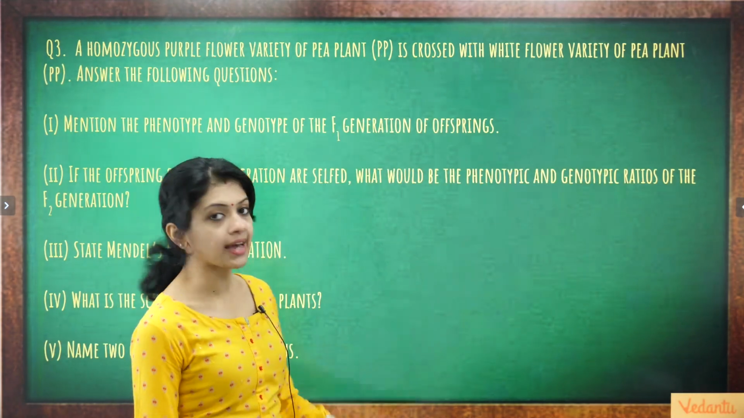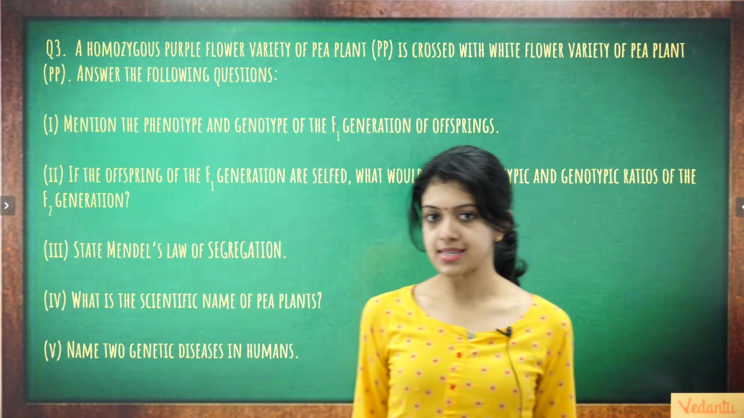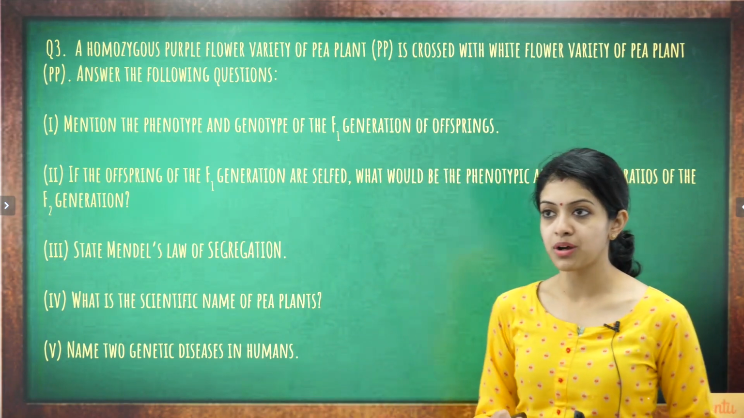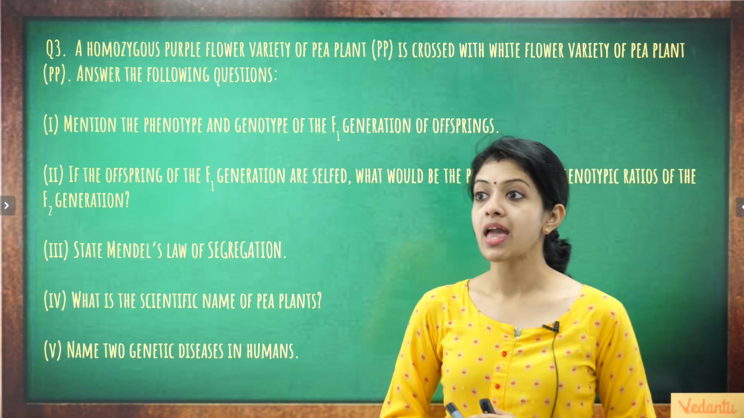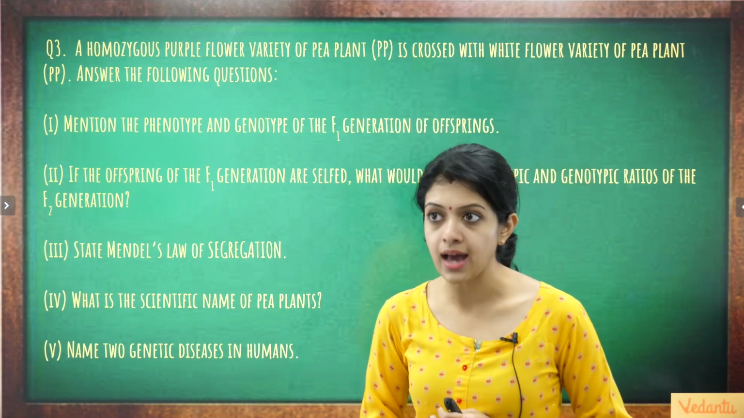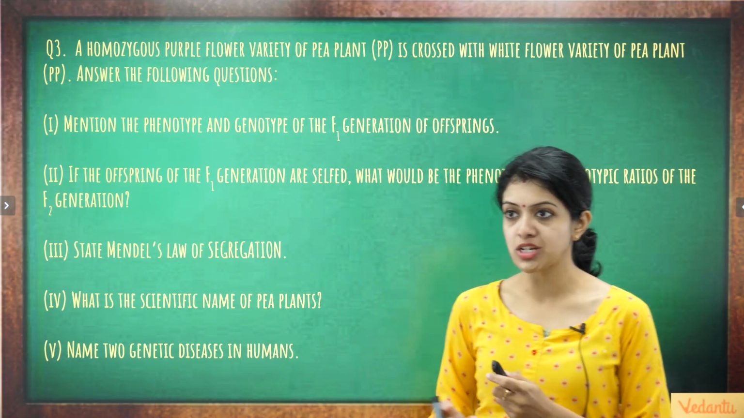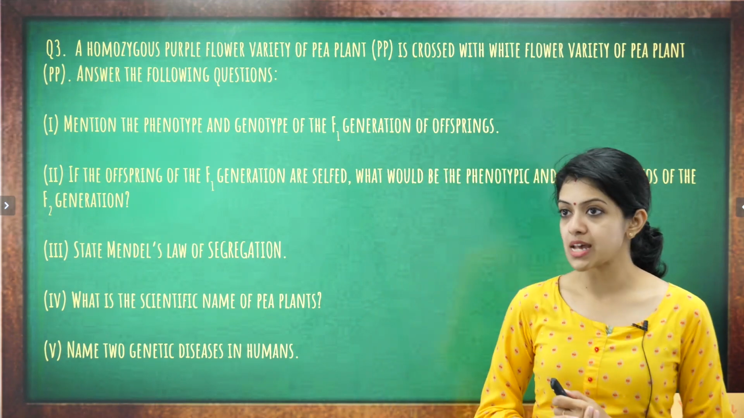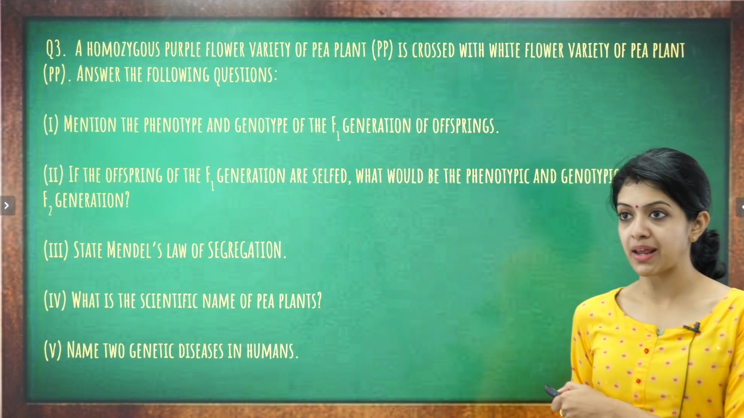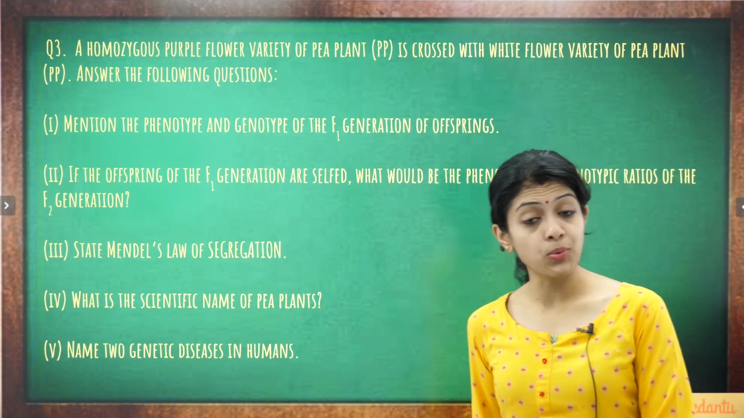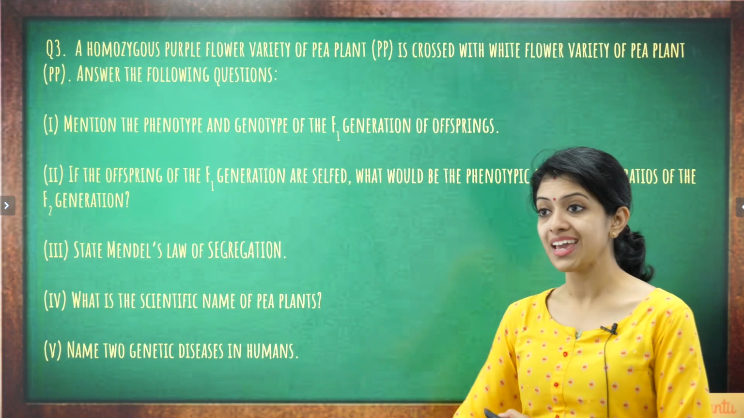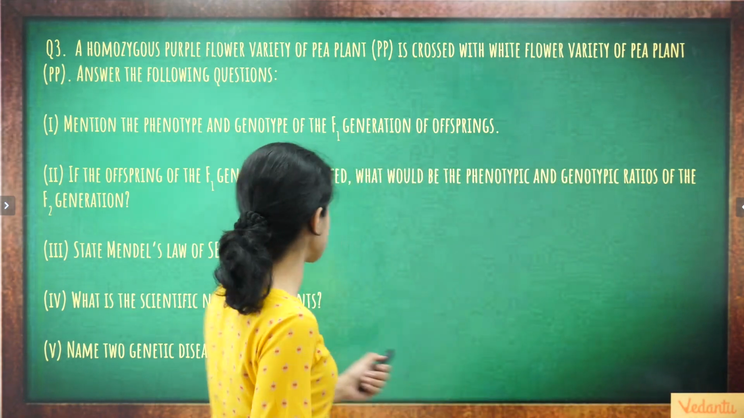Let's look at another one in a similar pattern. A 5-mark question again. A homozygous purple flower variety of pea plant is crossed with a white flower variety of pea plant. Answer the following questions. Mention the phenotype and genotype of the F1 generation of offsprings. Okay, so our first sub-question is, mention the phenotype and genotype of the F1 generation of offsprings.